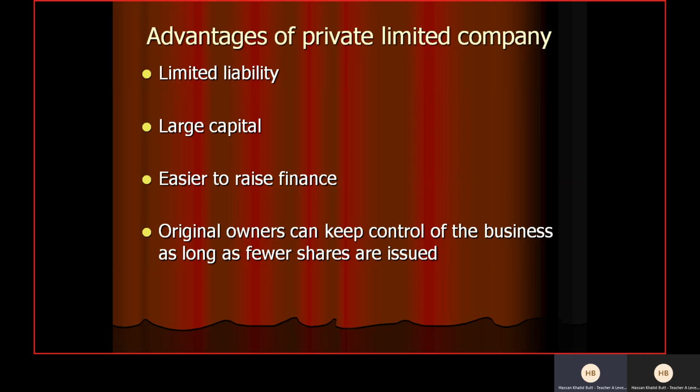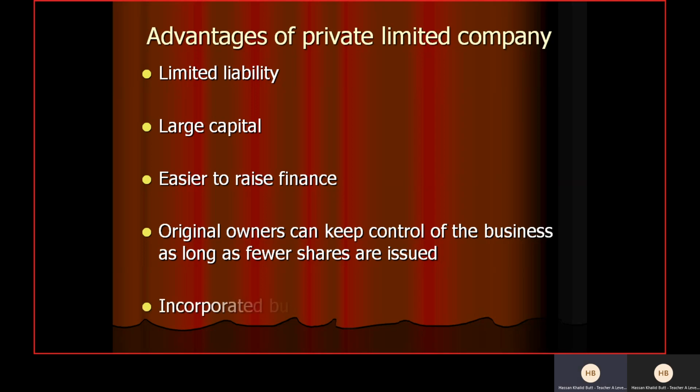But that holds only as long as they issue fewer shares. If they keep on issuing more shares and they do not buy those shares and someone else buys them, then there might be a problem that they may not remain the majority shareholder. And in the annual general meeting, the original owner can be voted out by the rest of the shareholders.